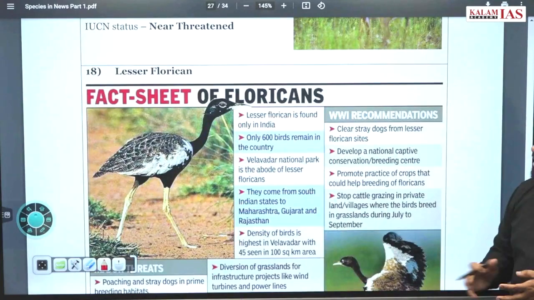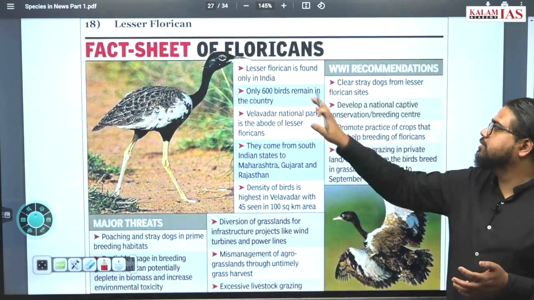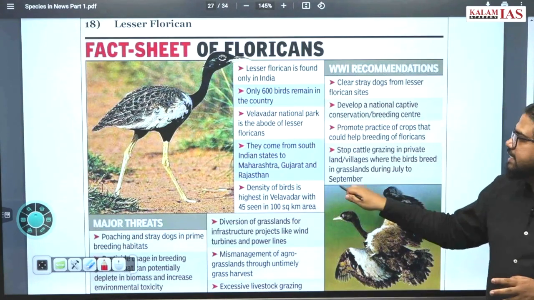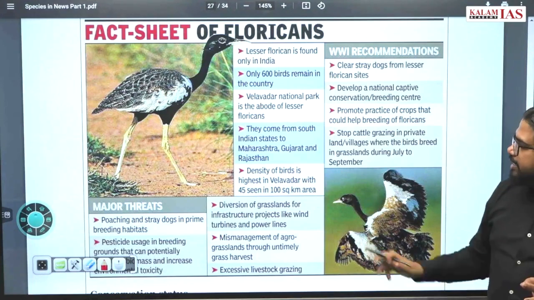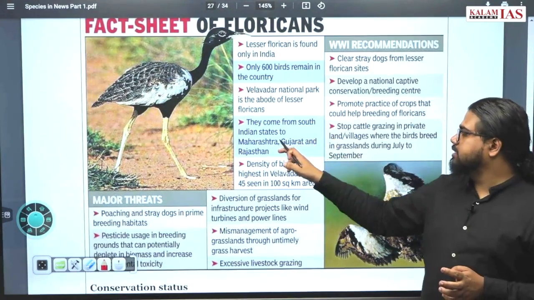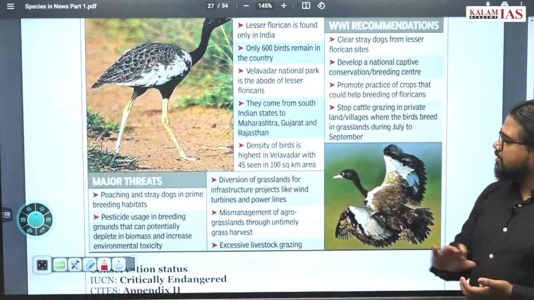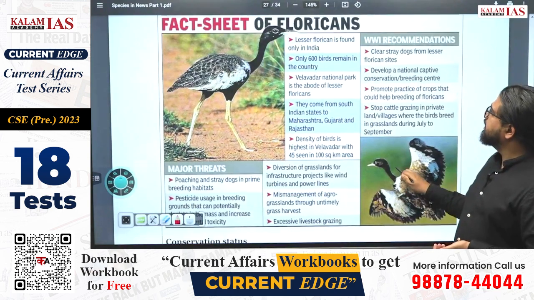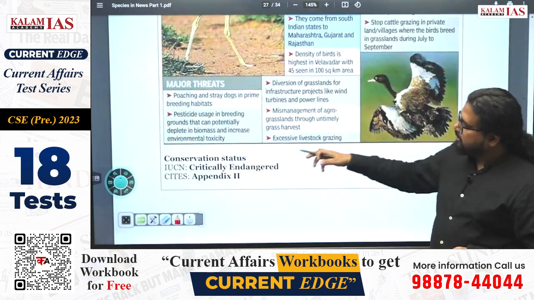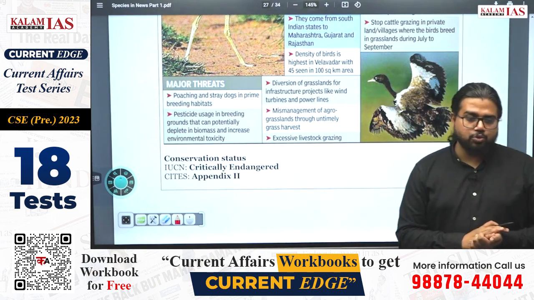Lesser florican, very important species. It is found only in India. Only 600 birds are remaining in the country. Palaudar National Park is abode of lesser floricans. They come from southern states to Maharashtra, Gujarat and Rajasthan. Density is the highest in this particular biosphere reserve. Conservation status, you can find it as critically endangered in IUCN, and it is considered as Appendix 2 species.